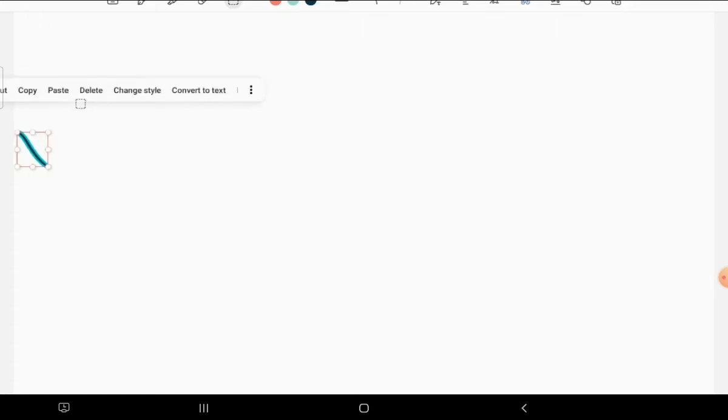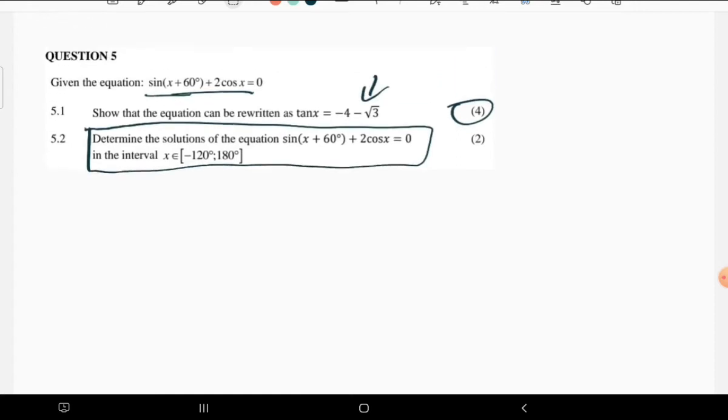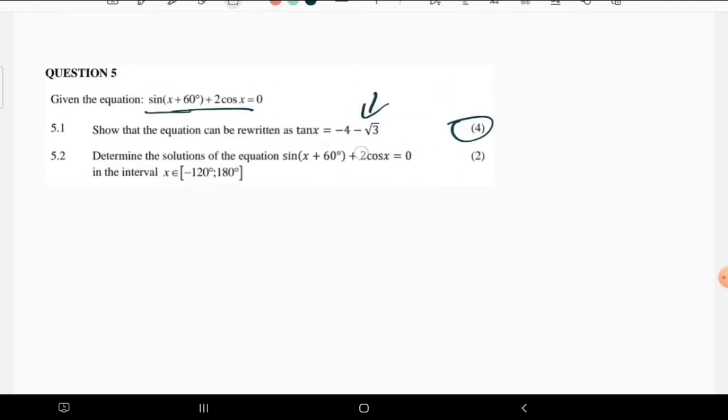Now, coming to this one, we know that tan is equal to that. We did solve that. Tan is equal to this. Then determine the general solution of the equation, and we know that this equation can be written that way.